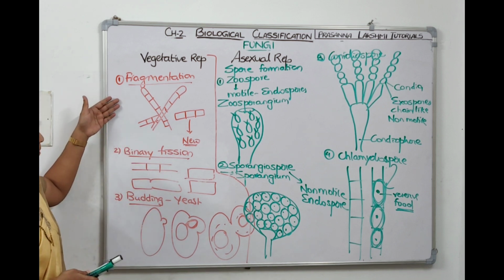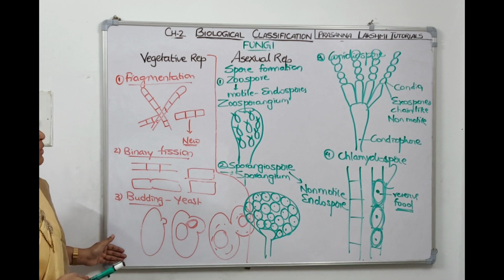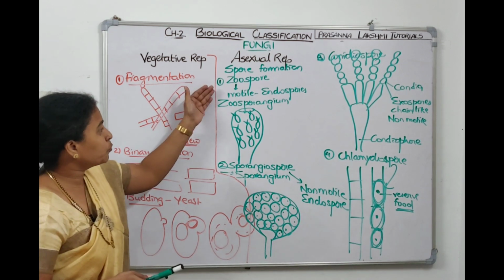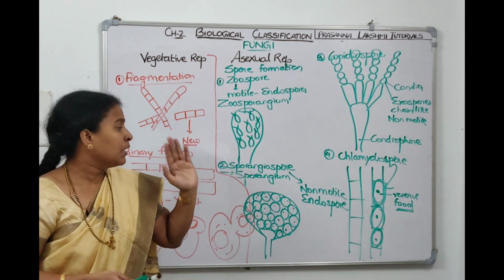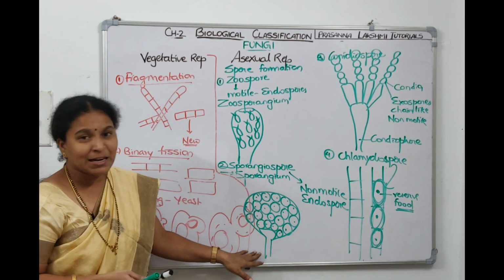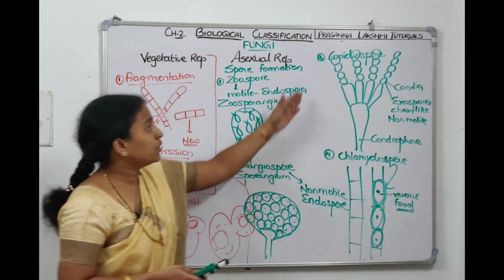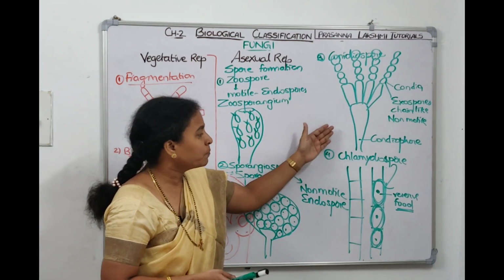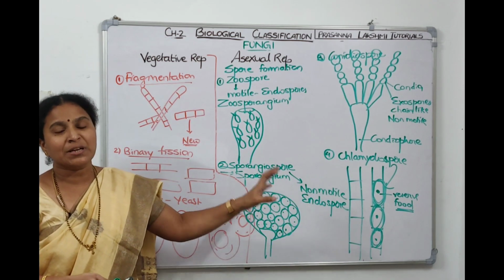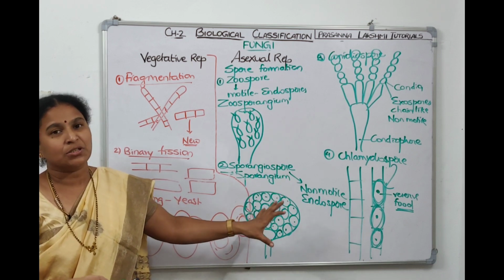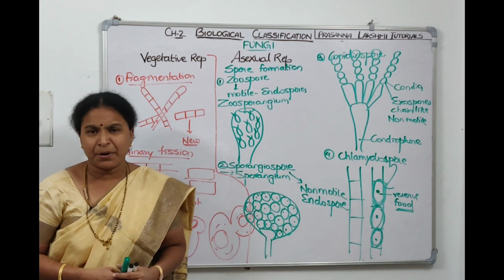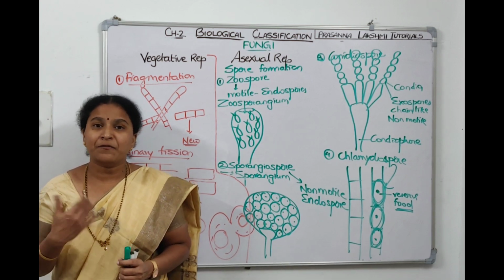Vegetative reproduction is by fragmentation, binary fission and budding. Asexual reproduction is by zoospores, one type of spore. Zoospores are the common type of asexual spores in fungi. The second one is sporangiospores, formed inside the sporangium. The third one is conidia, which are formed on the conidiophore. The fourth one is chlamydospores, which are thick-walled resting spores formed during unfavorable conditions. Now when we talk about sexual reproduction, it is by different types of spores.